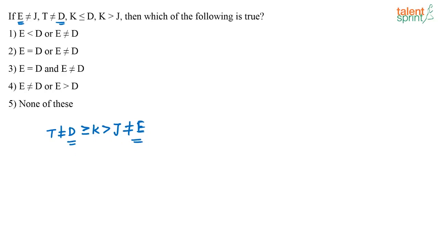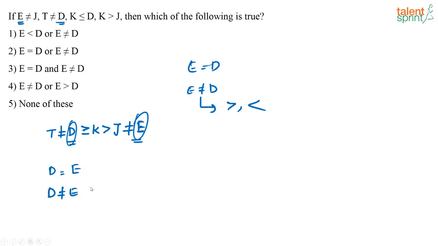What will be my answer? Answer will be either E is equal to D or E is not equal to D. E is not equal to D means it can either be greater than or less than. So this will be my answer. So remember, whenever you are not able to find the relationship between two variables, here we are not able to find the relationship between D and E, in that case, what will be your answer? Either both of them are equal or both of them are not equal. Now when I say both of them are not equal, that means either it can be greater than or less than.